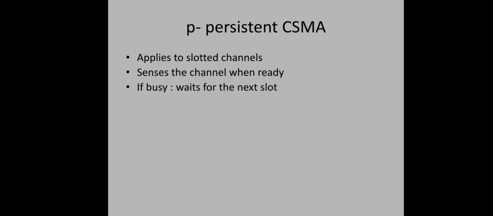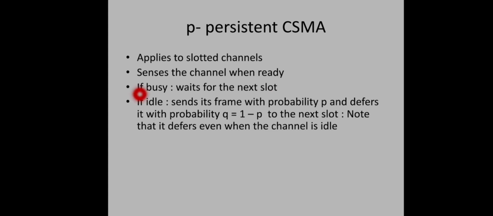The third one, P-persistent CSMA, assumes that time is in discrete intervals. So such slotted channels we can apply this P-persistent CSMA. And how it works is, it senses the channel when it has a data frame to send. Then if the channel is busy, it waits for the next slot. And if the channel is idle, it sends its frame with a probability P and defers it to the next slot with a probability Q equal to 1 minus P. That is, the greediness is again reduced, right? It is giving some chance to some other station.